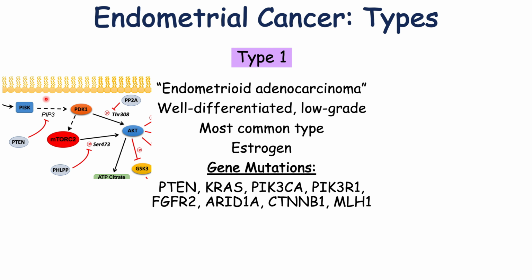So PTEN here, you can see in some of these signaling pathways, here is the PI3K pathway, here is PTEN, and mutations in PTEN would lead to overactivation of some of these growth pathways. So if you want more information, if you're interested in the biochemistry behind these gene mutations, please check out my full lessons on some of these signaling pathways.